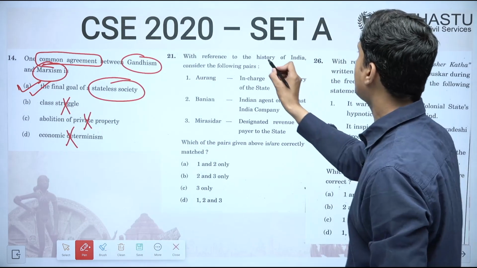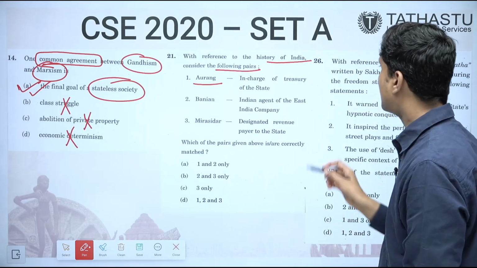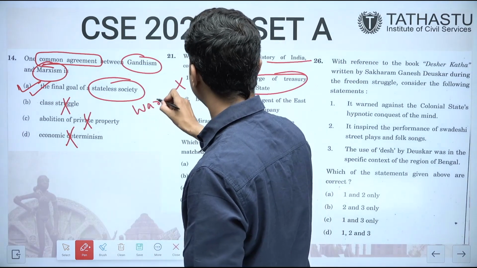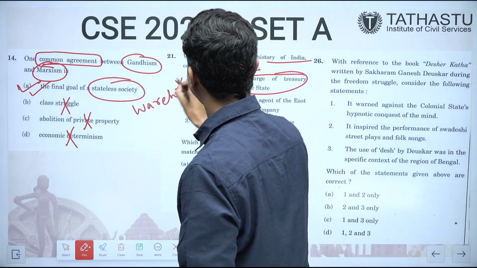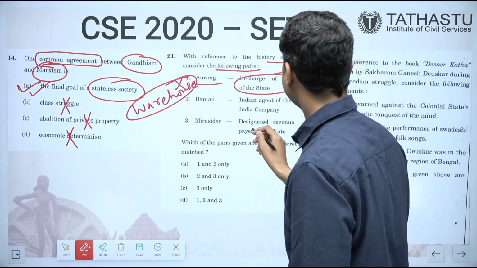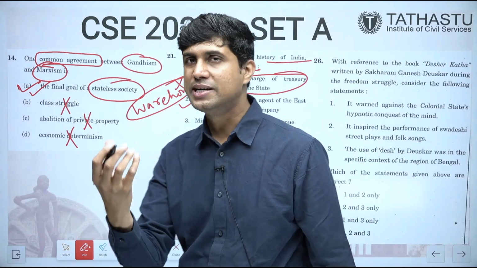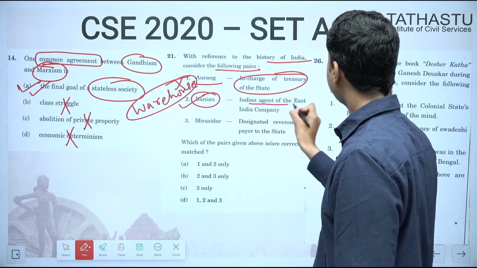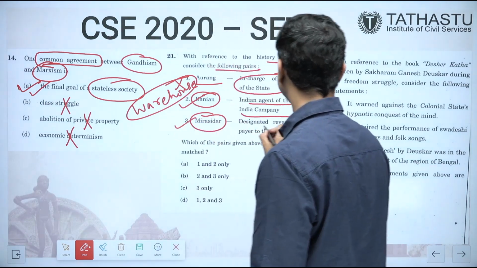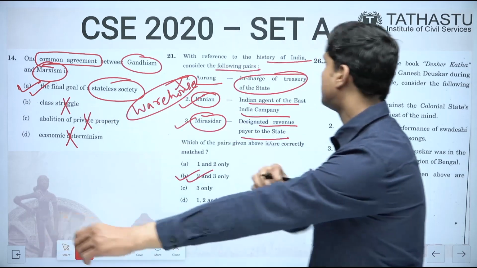With reference to the history of India, consider the following pairs. One is Orang, in charge of the treasury of the state. No, this is wrong. Why? Orang is for warehouse. It is a Persian word for warehouse. Next is Banyan, Indian agent of the East India Company. This is correct. As we know, the Baniya community, so Banyan is coming from there, Indian agent of the East India Company. Another is Mirasidar, designated revenue payer to the state. This is also correct. So answer is 2 and 3.